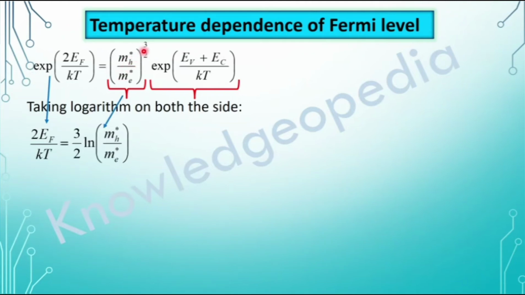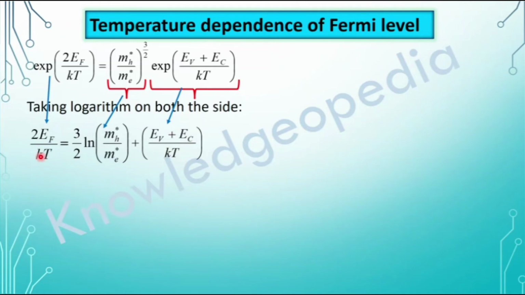So this term can be written as 3 by 2 log (m_h*/m_e*). Now coming to this term, again the logarithm of an exponential term gives us only the exponent, so we will get (EV plus EC) by KT. So we got log a plus log b, and this is simplified as 3 by 2 ln (m_h*/m_e*), and the logarithm of the second term equals (EV plus EC) by KT.